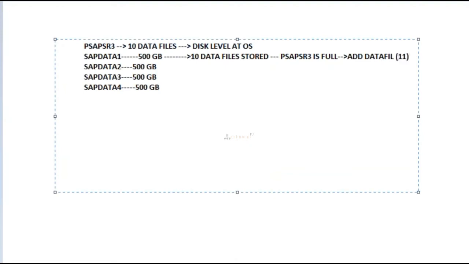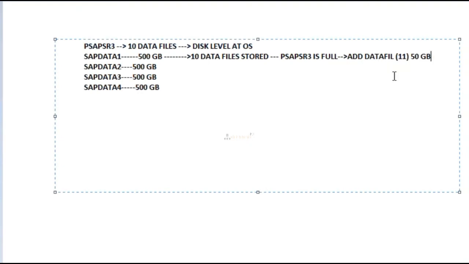This is the 11th data file, right? Already 10 data files are there. I have added one more data file with, for example, 50 GB of space. This data file is also stored in sapdata1 only. Got my point? How will we come to know that 10 data files are there for one table space?